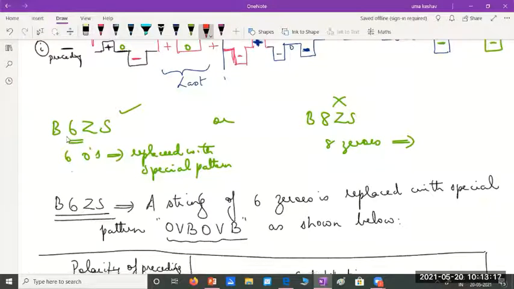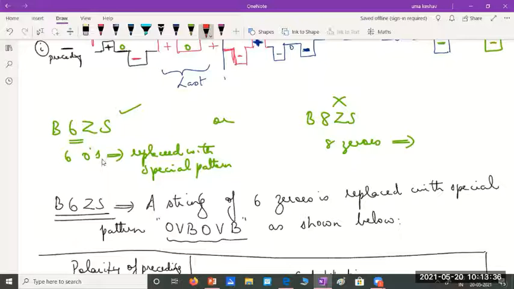Then I was telling you before the end of the class that we can have B6ZS and B8ZS, all that we have. Here B6ZS is there in our syllabus, B8ZS is not there. So what does this B6ZS mean?